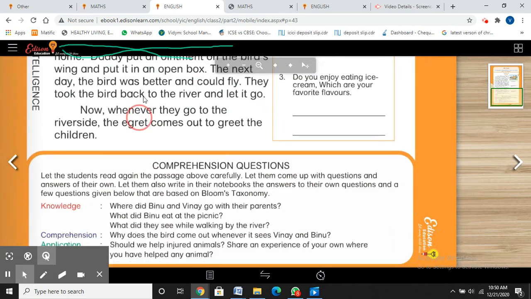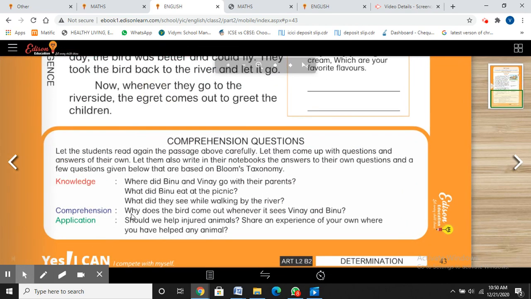So this is your answer here. Why does the bird come out whenever it sees Vinay and Binu? Because the egret comes out to greet the children, to say thank you because they have saved her life.